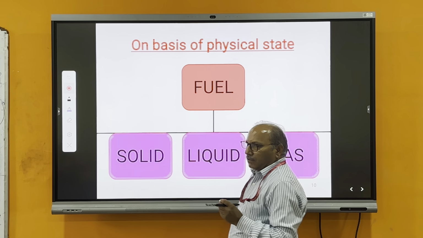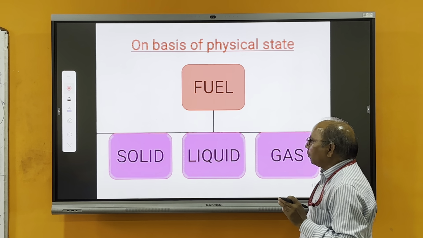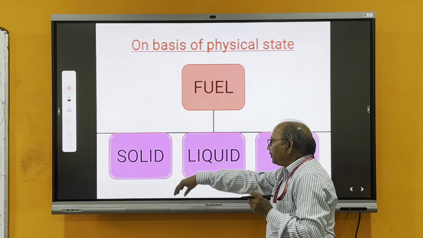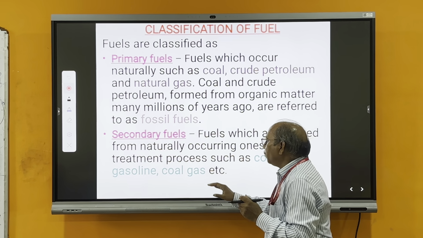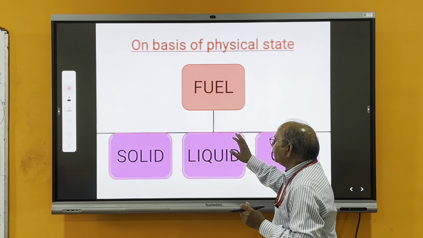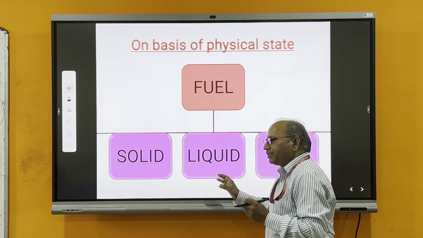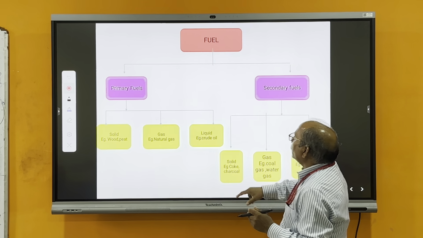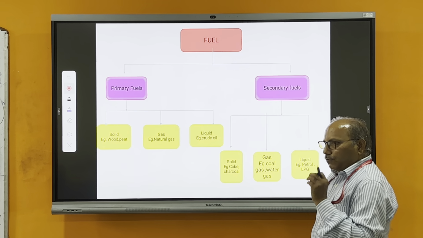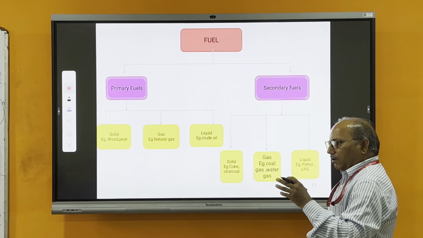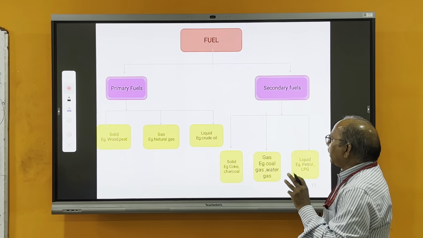The second classification is on the basis of physical state. Whenever we discuss fuel by physical state, it is categorized into three parts: solid state, liquid state or gaseous state. This is the actual categorization in which we are going to discuss all the classification.